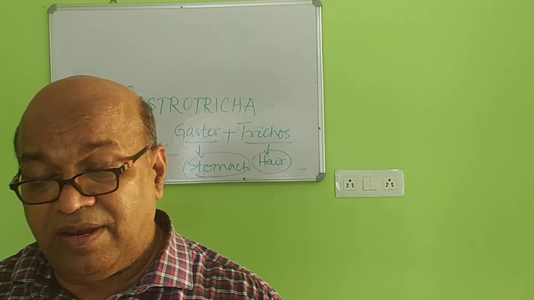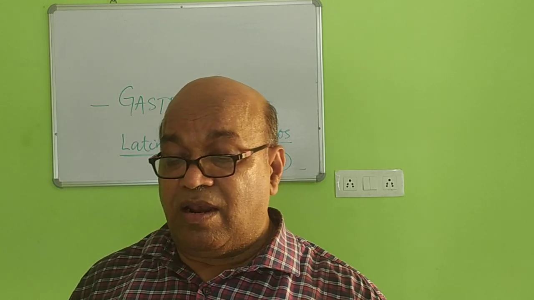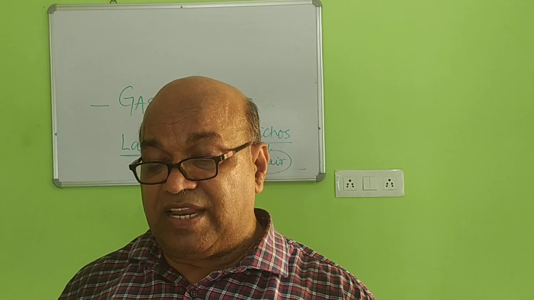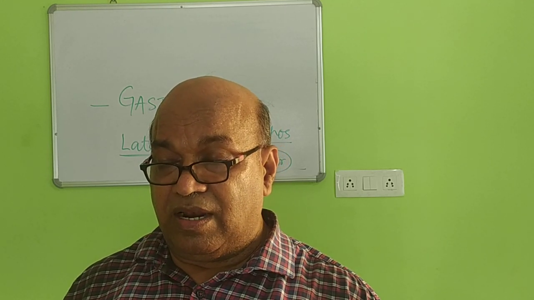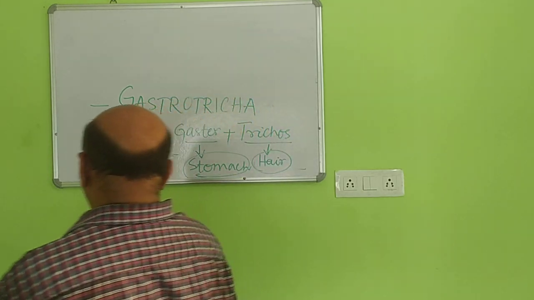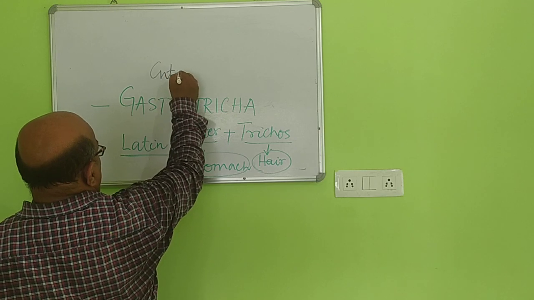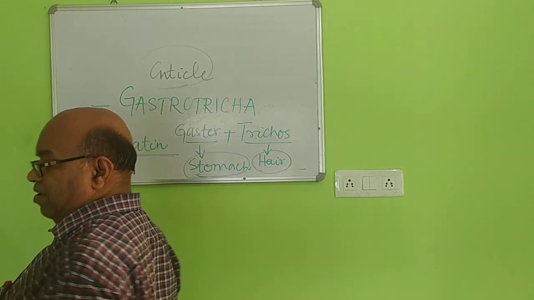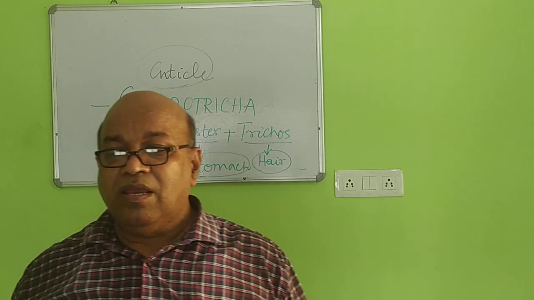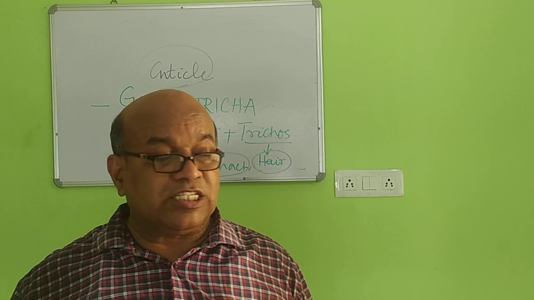The second point is the body wall. The body wall of these animals is covered with cuticle, which is embedded to the entire body, and the cuticle bears short, curved dorsal spines.